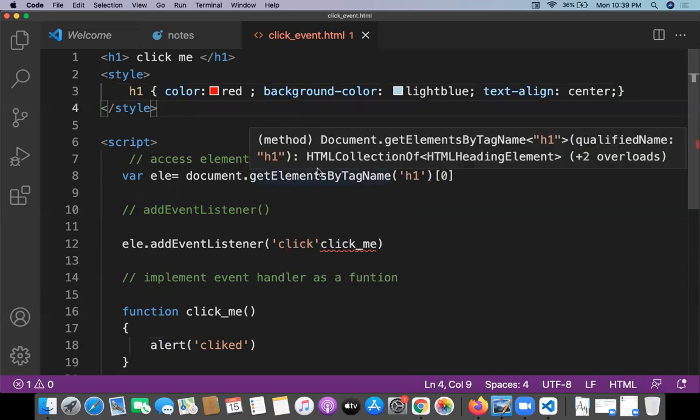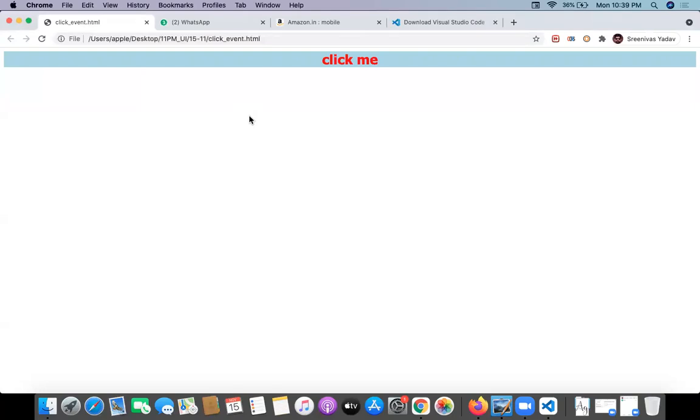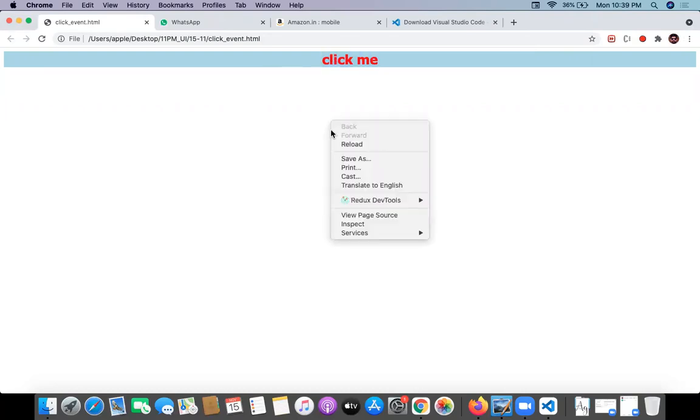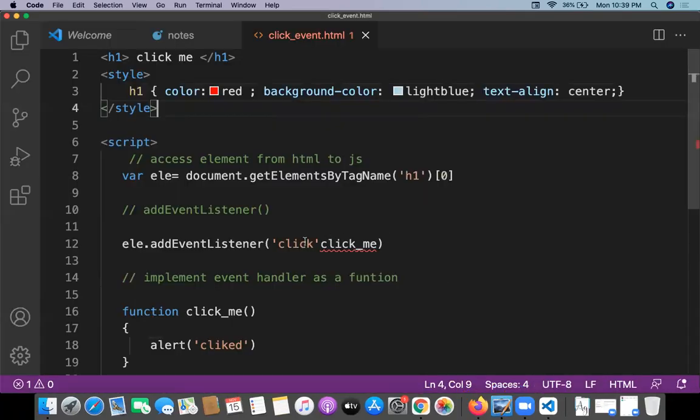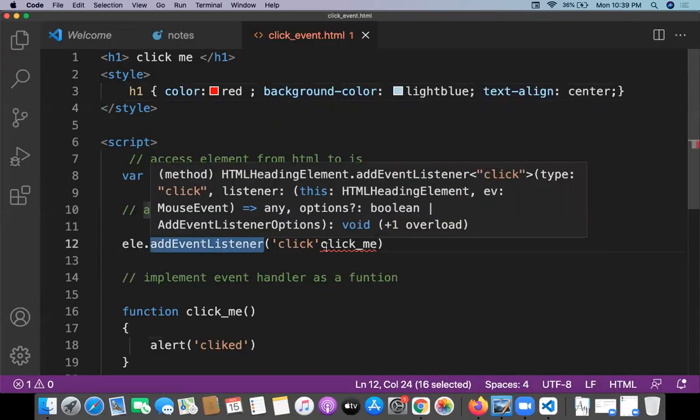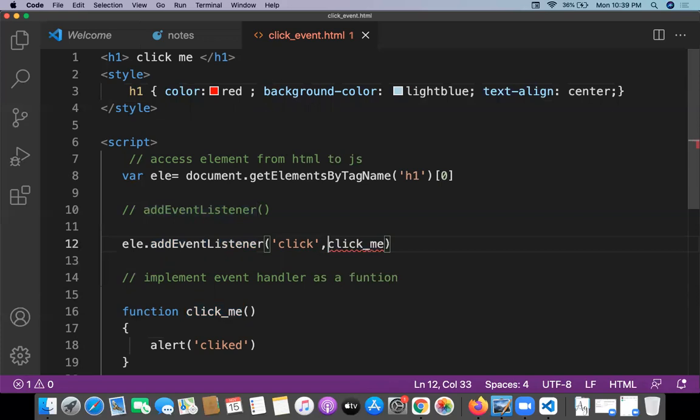Open default browser. Yeah, my browser shows H1, and when I click on H1, I want to execute the event, but it is not executing. Where is the issue? Go to inspect, then the console. Uncaught SyntaxError: missing ) after argument list. Let me check. element.addEventListener, I'm just missing the comma. Oh my god. So that's it.